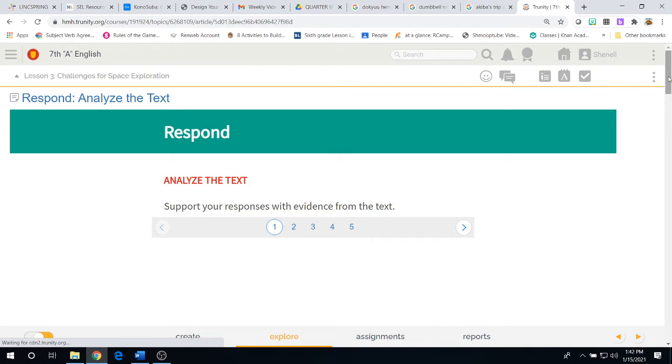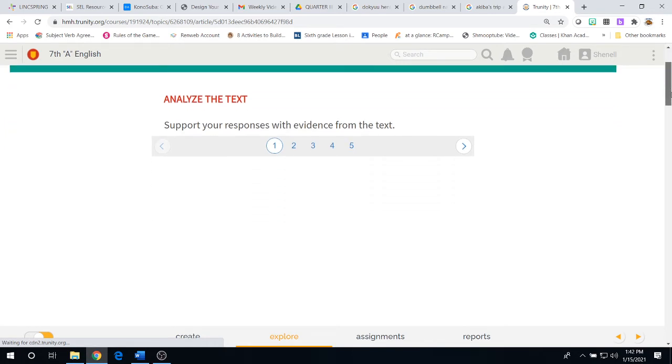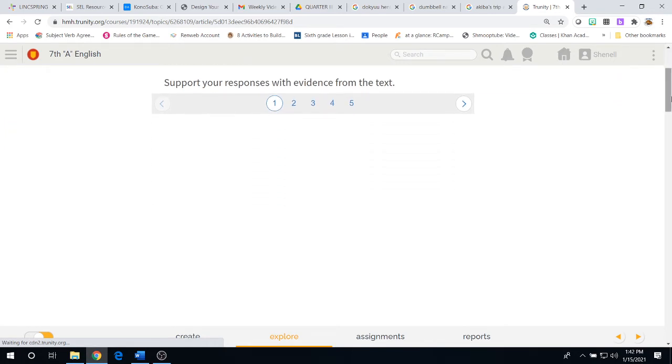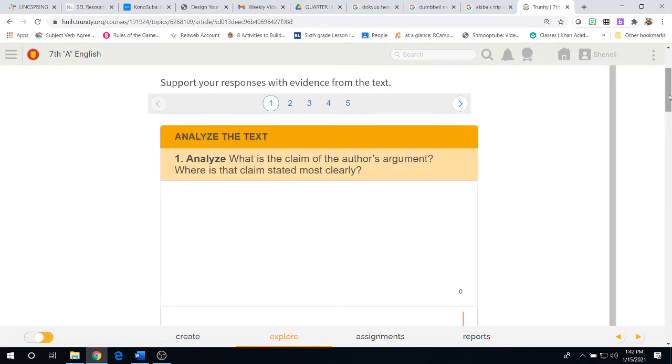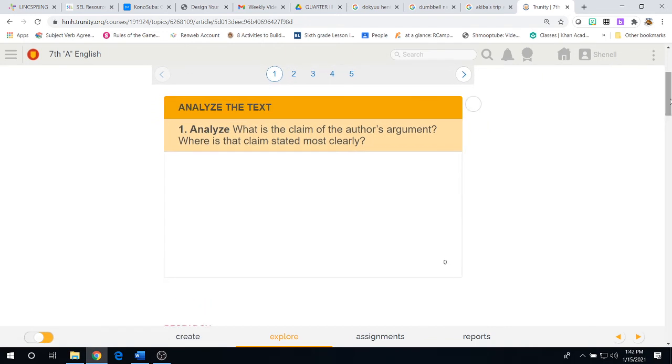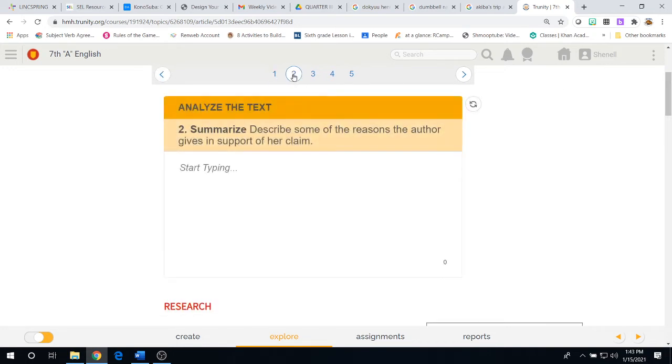Now, let's move on to analyze the text. In analyze the text, you have 5 questions as usual, and you must type in your answer and then move on to the next question. Remember, when you're typing in your answer, to capitalize and use punctuation where necessary. Question 1. Analyze what is the claim of the author's argument. Where is that claim stated most clearly? So first you have to point out what the author's argument is, and then you have to find in the text where she points it out. And then you type it in and move on to question 2.